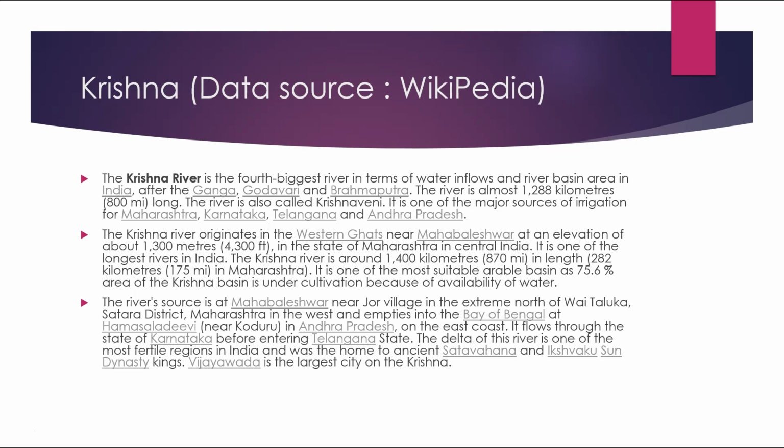It is one of the longest rivers in India. The Krishna is about 1400 kilometers in length, 282 kilometers in Maharashtra. It is one of the most suitable arable basins, as 75.6% area of the Krishna basin is under cultivation because of availability of water. The river sources at Mahabaleshwar near the Jor village to the extreme north of Wai Taluka, Satara district, Maharashtra in the west, and empties into the Bay of Bengal at Hamsaladeevi near Koduru in Andhra Pradesh on the east coast.